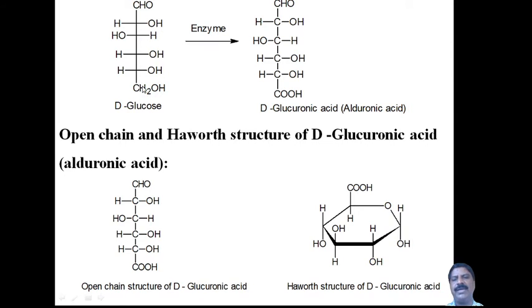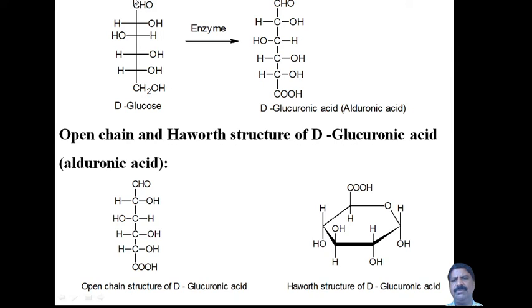Here the primary alcoholic group undergoes oxidation to an acid group, therefore it is called glucuronic acid, using an enzyme present in the organism itself. Now we have to write both the open chain structure and the ring structure here.